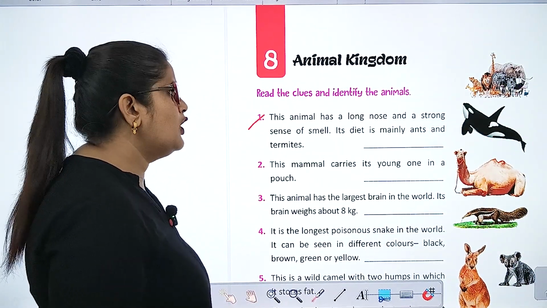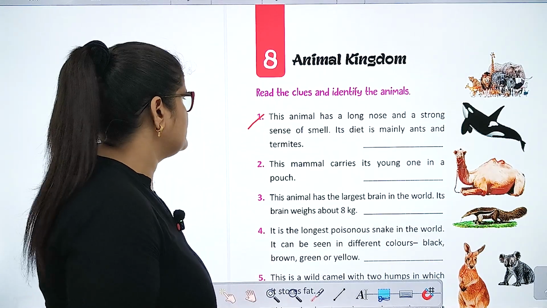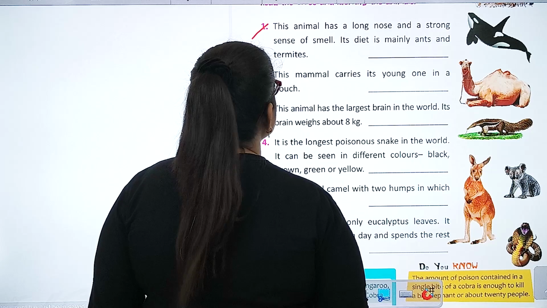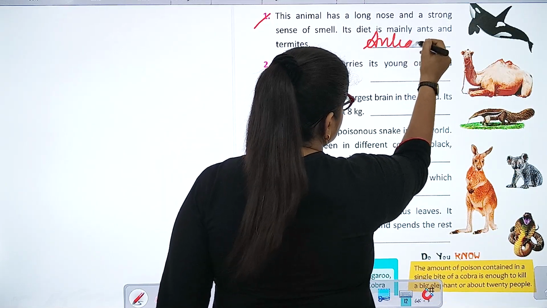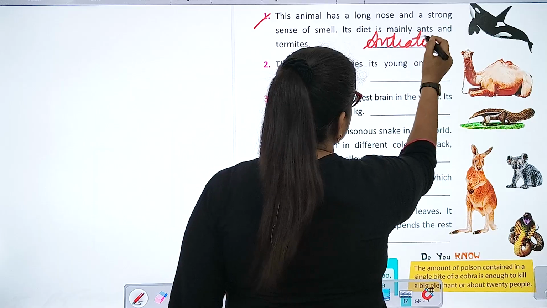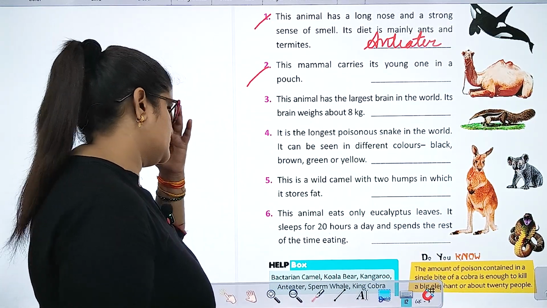This animal has a long nose and a strong sense of smell. Its diet is mainly ants and termites. Anteater. This mammal carries its young one in a pouch. Kangaroo.